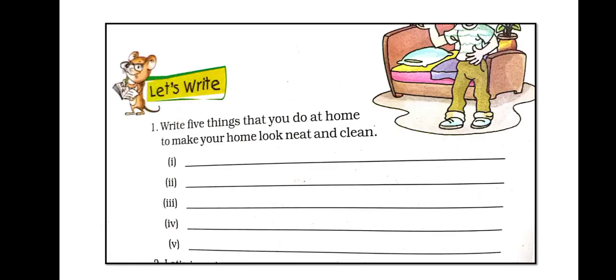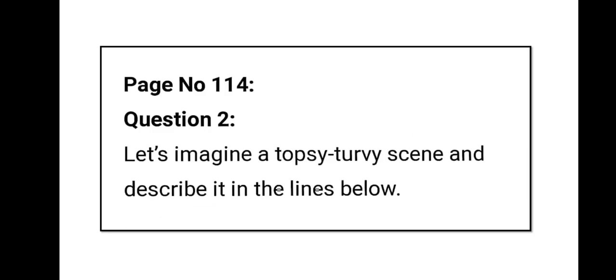Now see the next page, page number 114. Question 1. Write 5 things that you do at home to make your home look neat and clean. This you have to write by yourself. This is your homework. You have to write in the textbook only, with pencil, what you are doing to keep your home looking neat and clean. That you have to note down. Now see the next question.